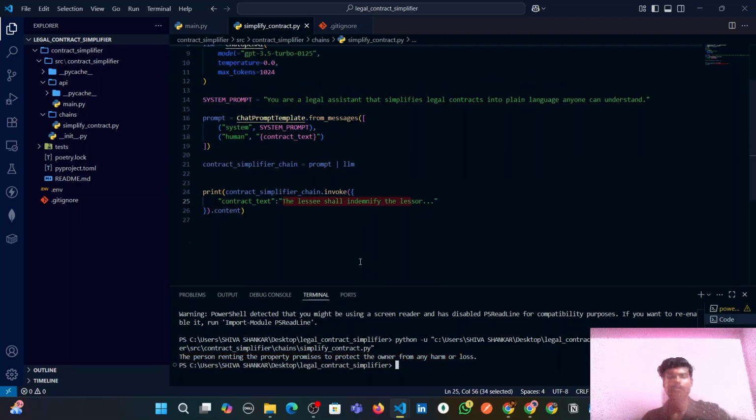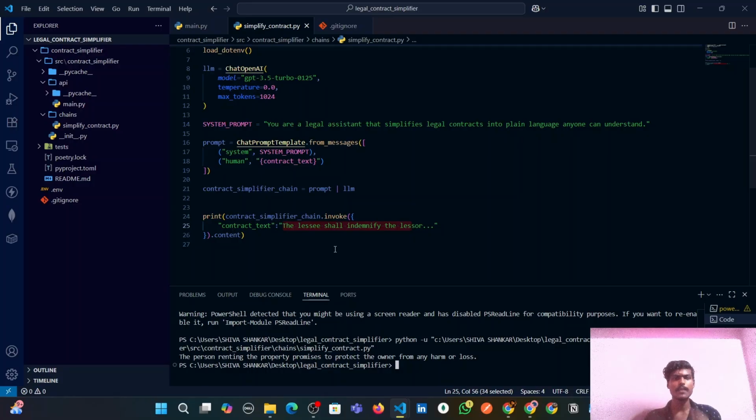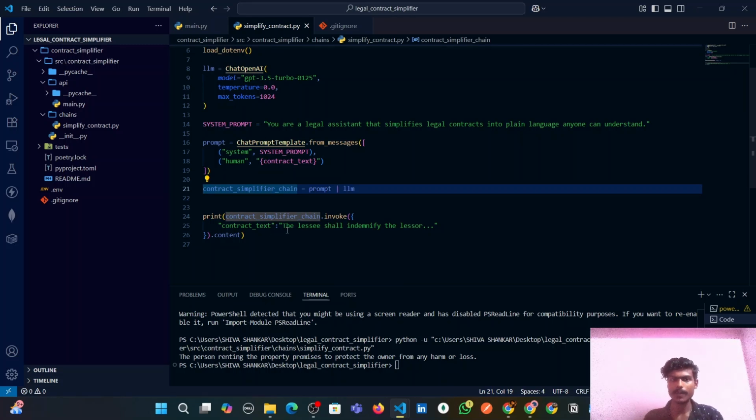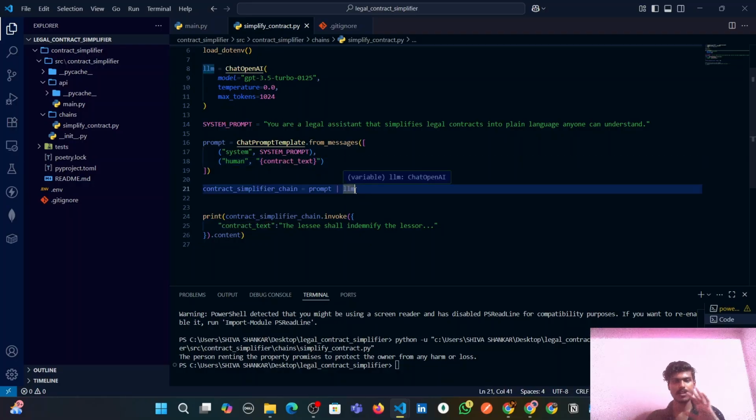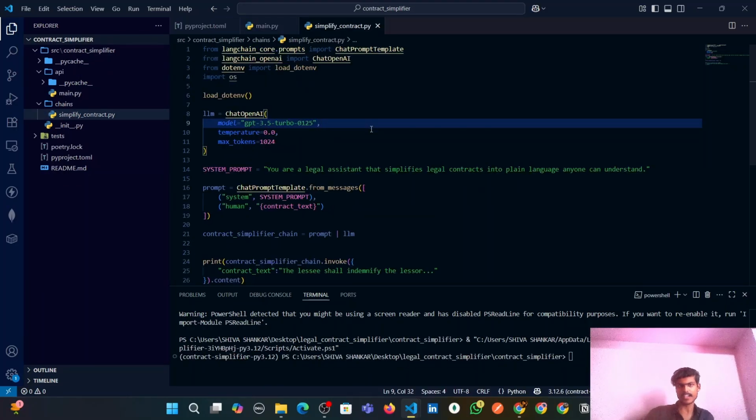So to summarize, what's happening here is we have created a chain, the contract simplifier chain, which will take the complex legal contract and pass it to the prompt. The prompt will be structured using the chat prompt template, and that structured prompt will be passed to the LLM, and the LLM will convert the complex legal text into simple, human understandable English. And this is the sample output, guys. Now the brain of the project is ready, guys. Now let's wire the brain to this project.